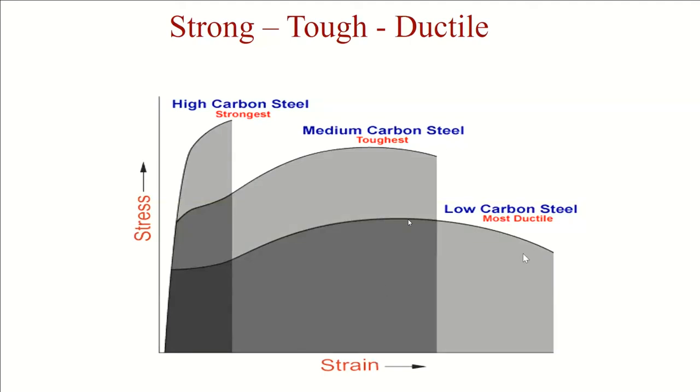This is how we define the strongest material, the toughest material, and the most ductile material. In this case, strength is high as well as elongation. Here usually strength is high, elongation is less. In this, elongation is highest, strength is lower. It is called ductile material. So this is how we distinguish between strength and toughness.